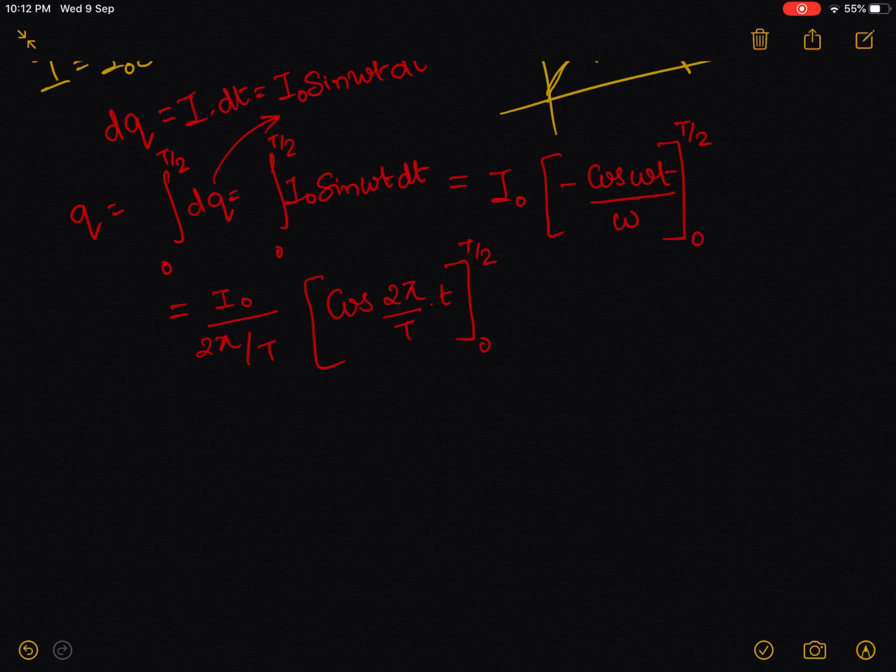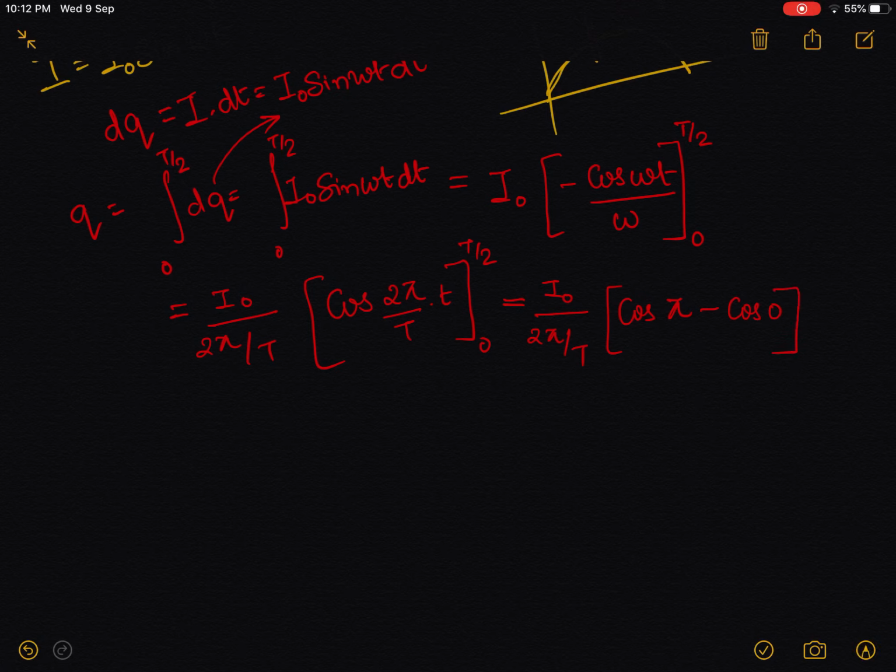Now, since I have played around a little with this, you will realize why I have substituted 2 pi by t into it. Let me now open up the omega as t by 2. So when I substitute t by 2, you will see the magic. I naught upon 2 pi by t, cos of pi. T by 2 and 2 by t gets cancelled out, minus cos of 0.